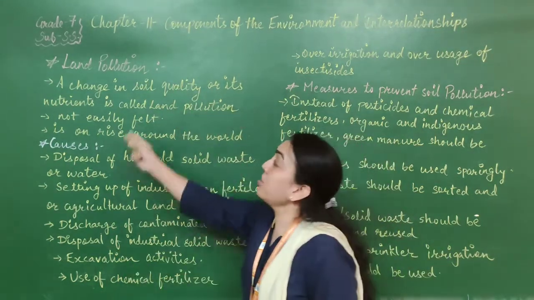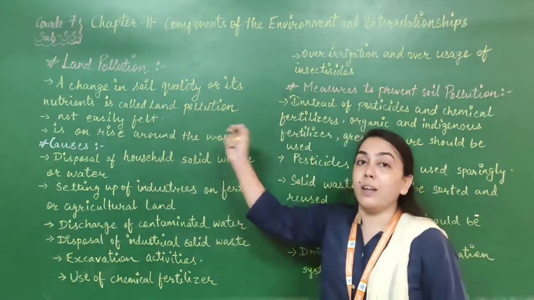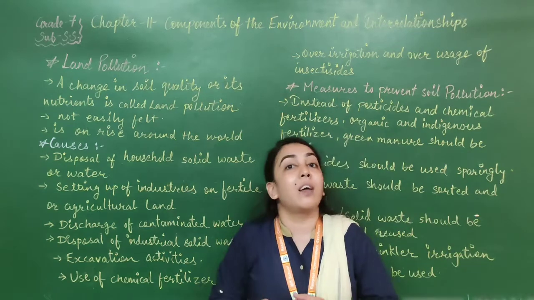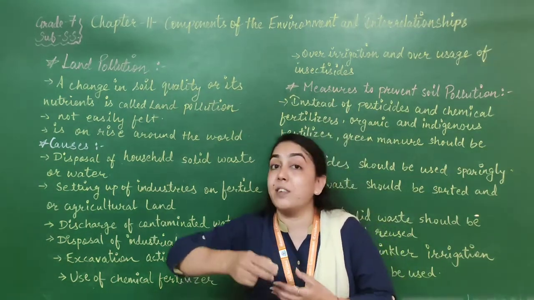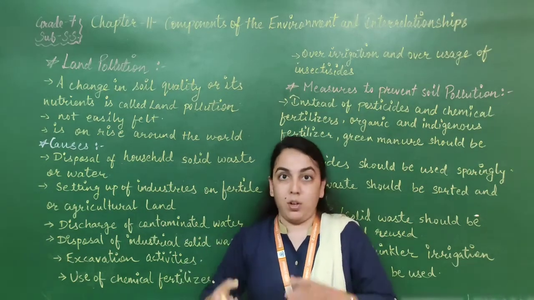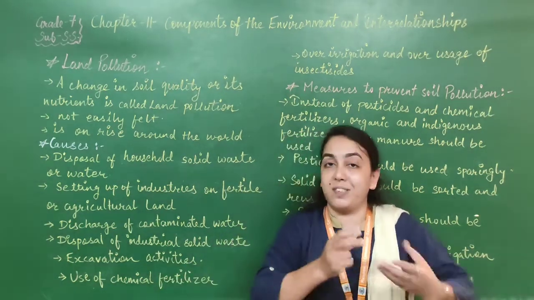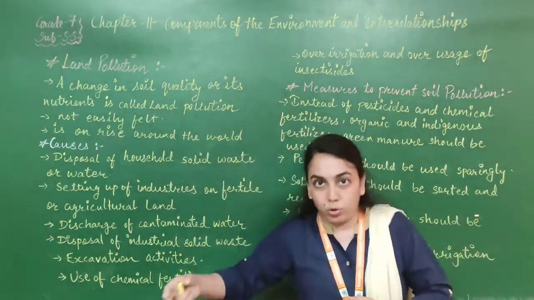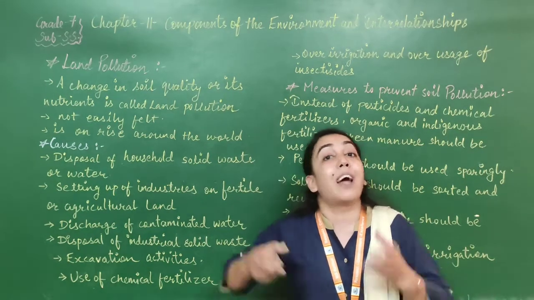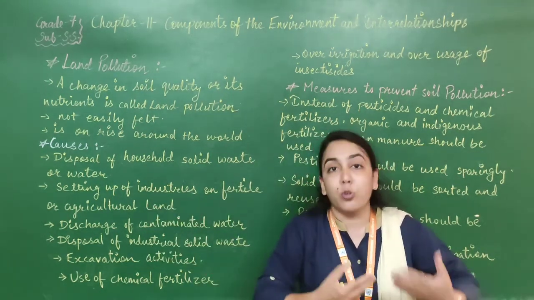What is land pollution? A change in soil quality or its nutrients is called land pollution. That means when the quality of the soil is changed or the nutrients present in the soil are reduced, that is known as land pollution. Because of the nutrients present in the soil, crop production is good and increased. But if those nutrients are lost, then that land cannot produce good crops.